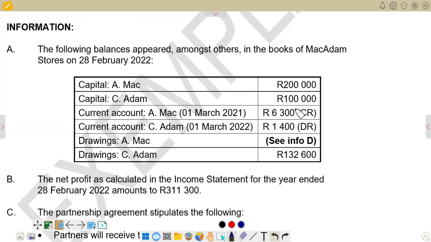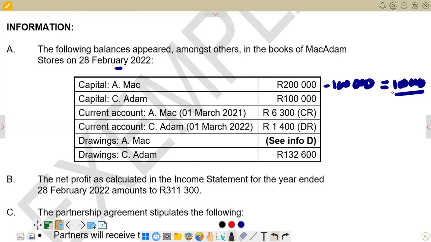So this balance that we are given is at the end of the year, which is on 28 February 2022. So what we are going to do is deduct this 100,000 that was introduced along the year, on 1 December. If you deduct it, we're going to get 100,000. So this 100,000 was the balance that was there at the beginning of the year, while the balance we are given here is at the end of the year.